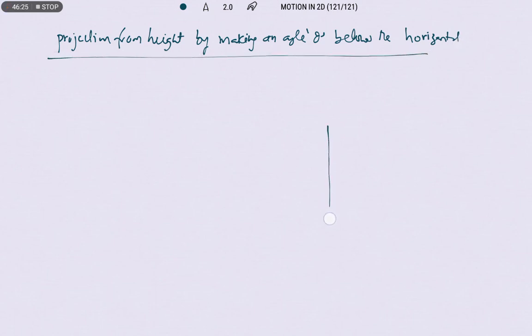Right, so this is the height of projection. Now in what way are we projecting this? By making some angle theta below the horizontal. Now this is the u value.